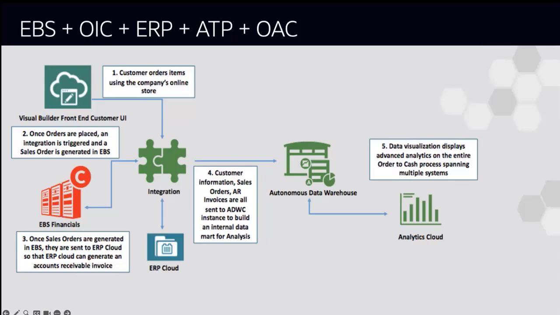Once a sales order is generated in EBS, it is sent to the ERP Cloud to generate the accounts receivable invoice. After that, customer info, sales orders, and accounts receivable invoices are sent to the Autonomous Data Warehouse. Finally, from Oracle Analytics, data visualizations can be built to display advanced analytics on the entire order-to-cash process spanning multiple systems. So those two are the most common use cases for EBS.